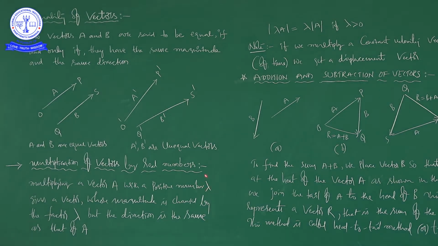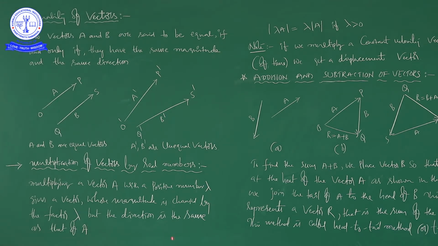It is a positive number, right? Multiplying a vector a with a positive number lambda gives a vector whose magnitude is changed by the factor lambda, but the direction is same as that of a.